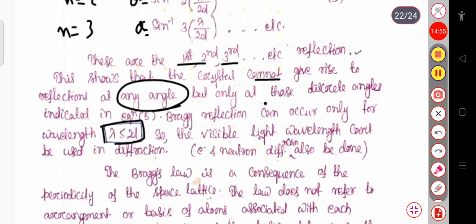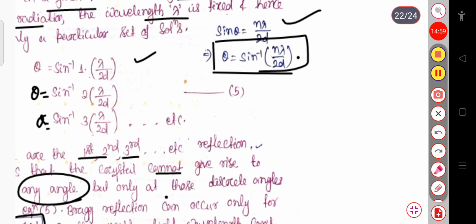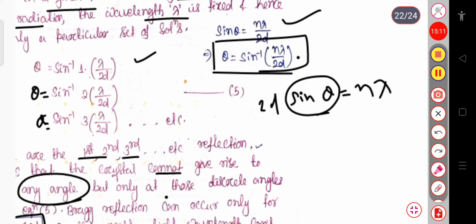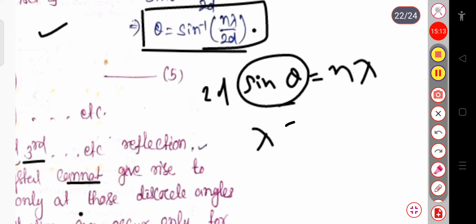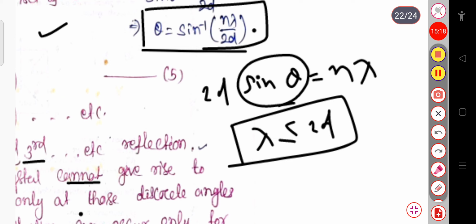So this is the Bragg's condition for the wavelength. Since 2d sin theta equals n lambda, if I consider this for the sin theta value, then lambda will be less than or equal to 2d. This is the condition for the Bragg, because the wavelength should be comparable with the atomic spacing, so the wavelength should be lesser or equal to 2d.